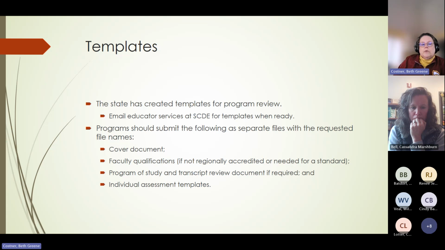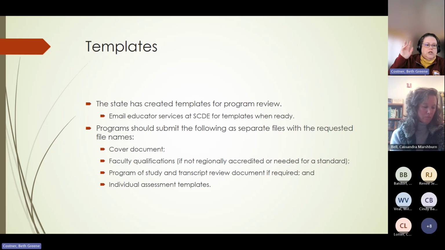And then you will have individual assessment templates for each assessment, and there are 4 versions of those: 1 for Praxis, 2 for grades, and I'll explain that a little bit more in a moment. The reason there are 2 is because if all the courses are taken at your institution, you fill out 1. If you look at transcripts, you fill out the other. And then the 4th one is just a general one that you can use for everything else. So there are specific templates for assessment 1 and 2, and then the same template works for all the rest of them.